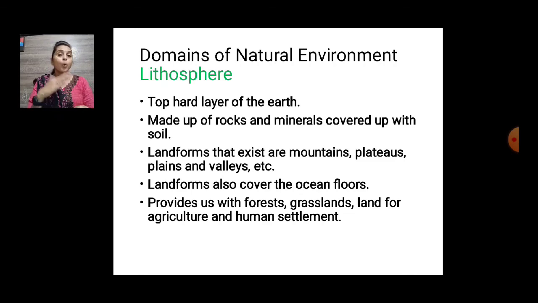The same thing is there in the ocean too, but we are not able to find it out because oceans are so deep and never dry up, and that is the reason we are not able to find out the base of the ocean. And the lithosphere also provides us with forests. Sometimes it's grassland, covered with grasses, and some land is very suitable for agriculture and some for human settlement. Settlement means where the people settle themselves, in the cities and all.